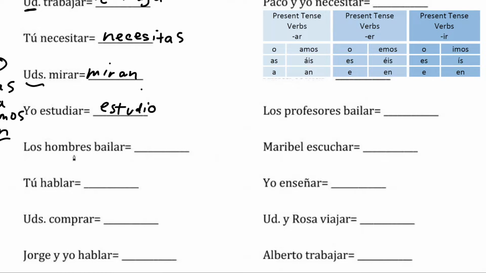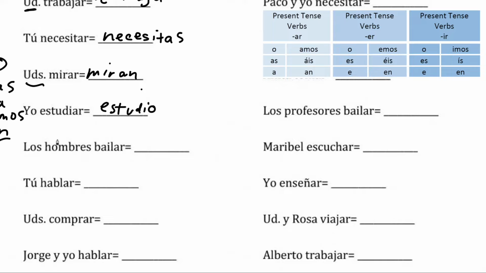Los hombres bailar, so the men dance. The men, they dance. So los hombres. A way to help you, if anything, is to see if it's more than one. So try to replace what you're talking about. Los hombres, we can replace that with they, right?